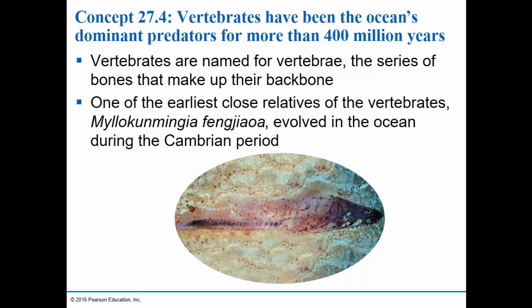Vertebrates are named for the vertebrae. Those are the series of cylindrical bones that make up the backbone, and they protect the nervous system of the organism. One of the earliest close relatives of the vertebrates, whose name I won't even try to pronounce, evolved in the ocean during the Cambrian period. So this is a fossil here. This fish-like organism had some traits that show that it was closely related to the earliest vertebrates.